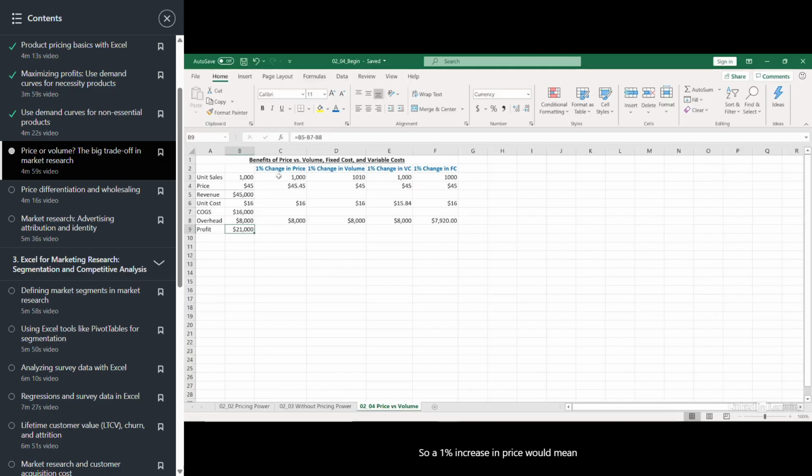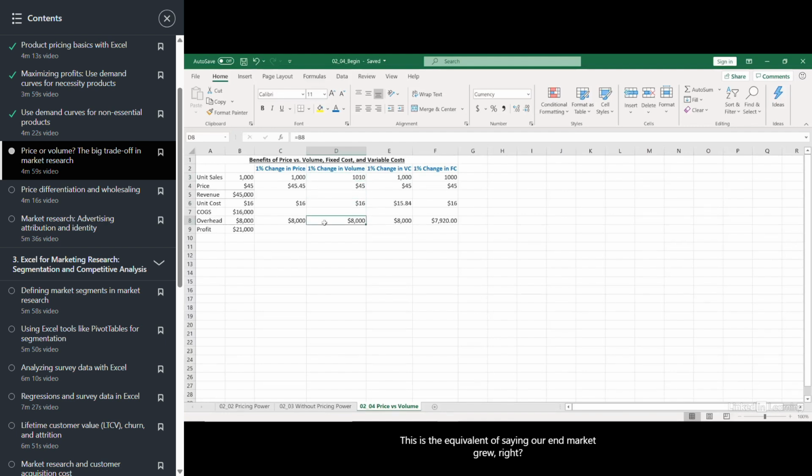Well, let's see. A 1% increase in price would mean we went from $45 to a price of $45.45. And we were able to capture that incremental 1% change in price without any negative impact to unit sales, or to our costs, or to our overhead. A 1% change in volume means that we get an increase in unit sales of 10. We go from 1,000 units to 1,010 without any negative impact on price, cost, or overhead.